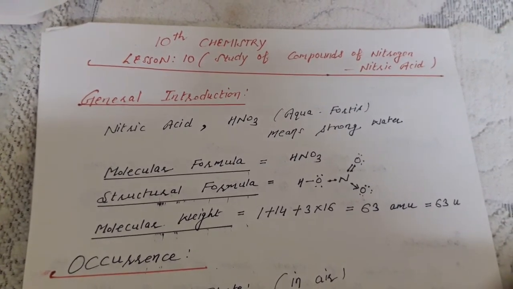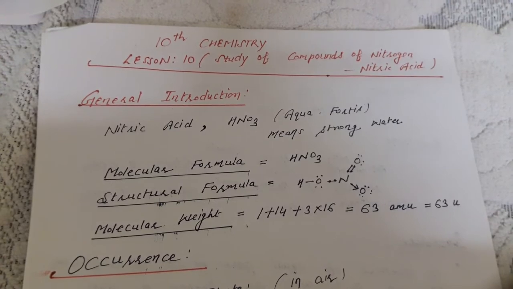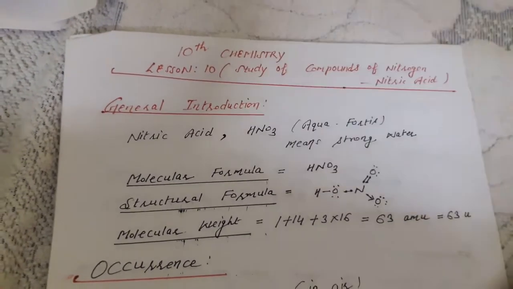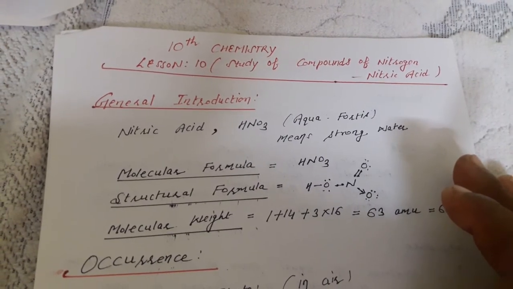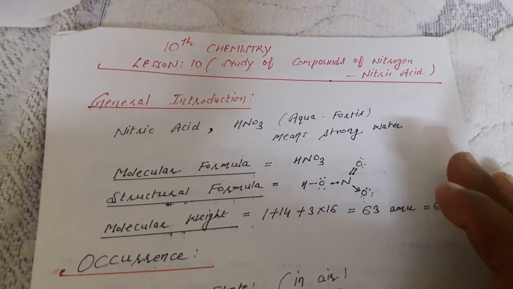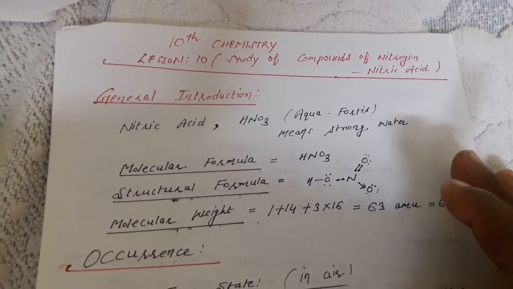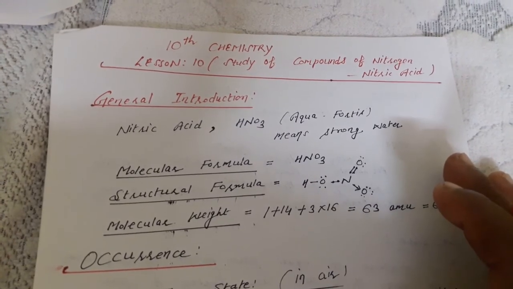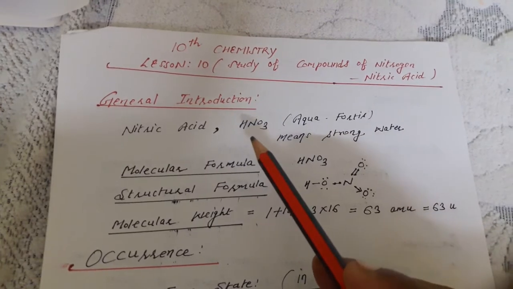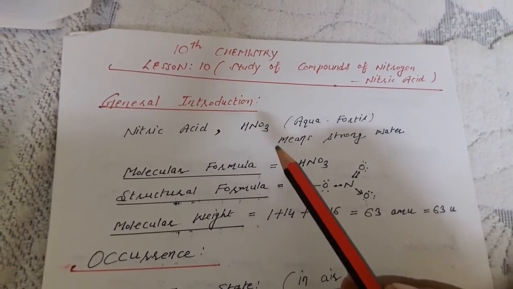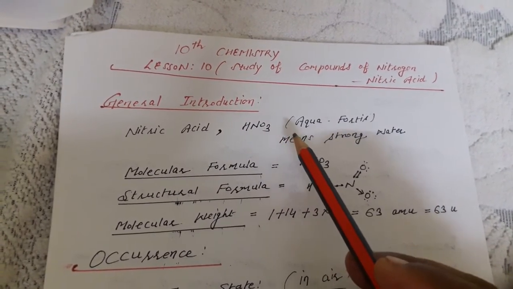In actual, we are studying lesson number 10, study of compounds of nitrogen, nitric acid. In this chapter, we are starting with the introduction. So about nitric acid, first is what is the formula of nitric acid? That is HNO3, and this is a monobasic acid.